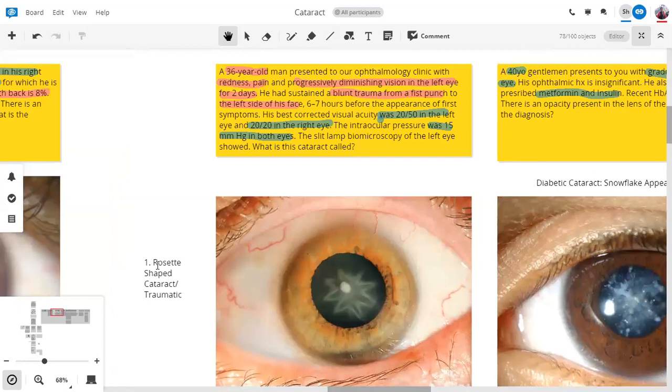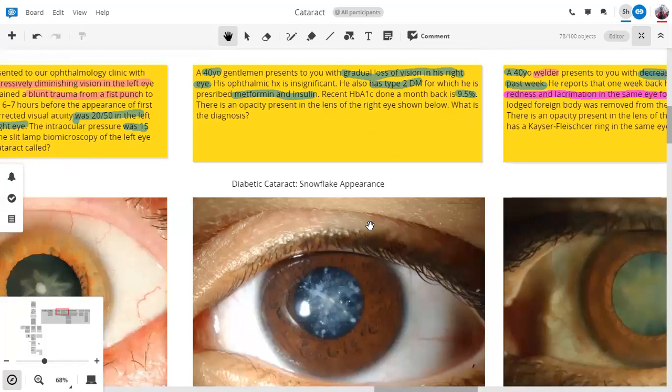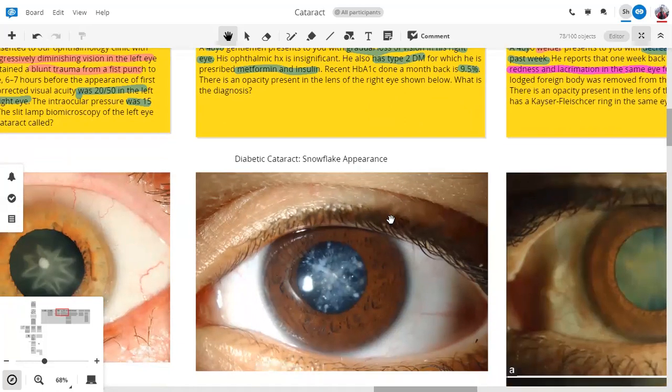This rosette-shaped cataract, a traumatic cataract, is causing significant visual impairment. What will be the definitive treatment in this case? Phaco. If this snowflake appearance cataract is in a 40-year-old patient who has uncontrolled diabetes mellitus, and it is visually significant, what is the treatment? Again, phacoemulsification.